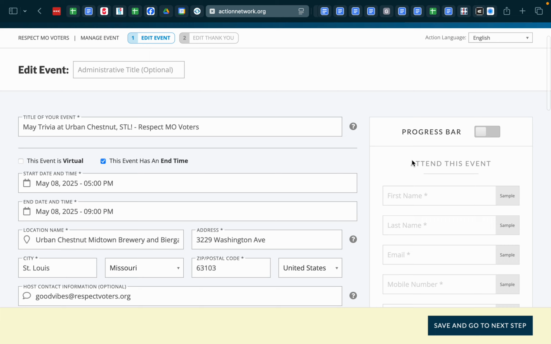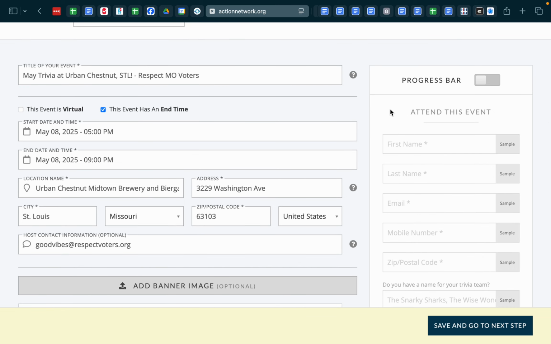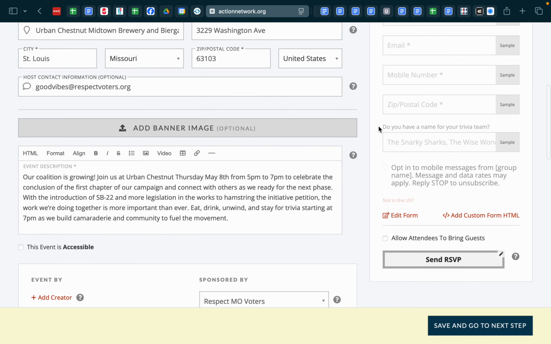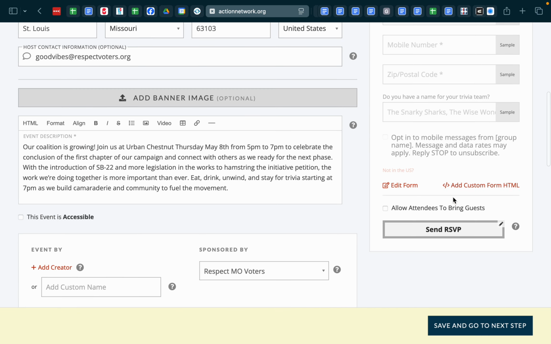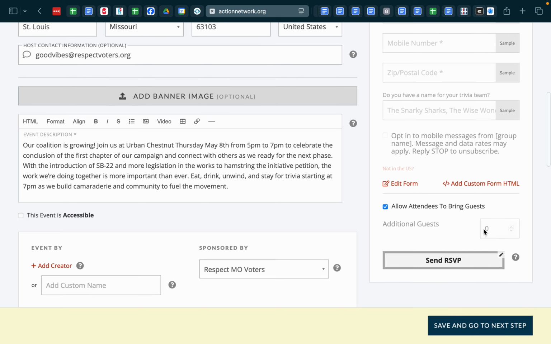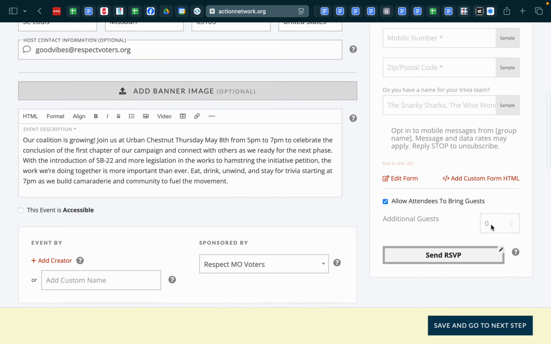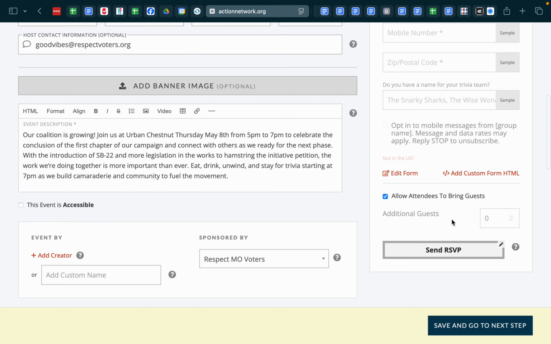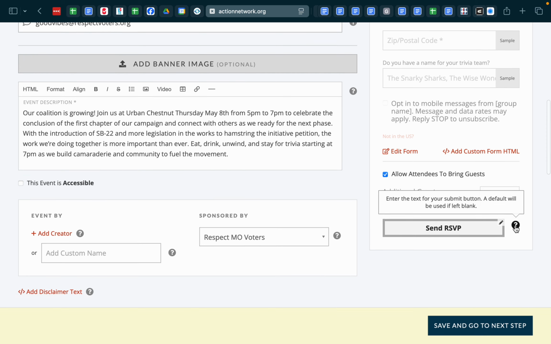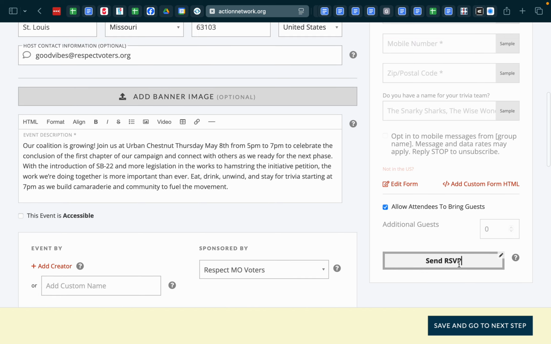Progress bar, so far as I'm aware, we don't have a limit to the number of people. Hypothetically, we probably should, but we can add that later. And we can edit this, send RSVP, allow attendees to bring guests. I think that's good. We're going to leave that at 0. It's not letting me edit it anyway, but they can bring as many guests as they would like. And we can edit this button if we want to. I'm going to leave it as send RSVP right now.